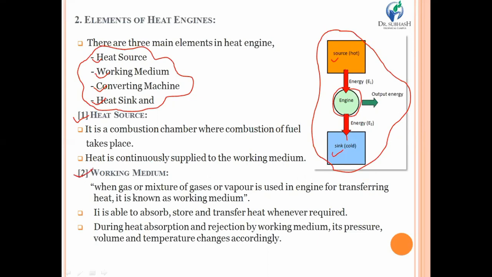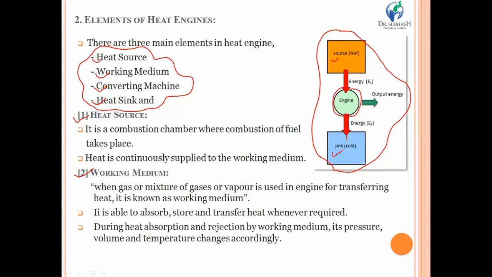After that, there is a working medium. When any gas or mixture of gases or even vapor is used in an engine for transferring heat, it is known as a working medium. That means definitely you have produced heat in the heat source, but whatever amount of heat is being produced is required to be transferred to another medium, and that particular medium that you have chosen absorbs and rejects the amount of heat whenever required. So that kind of function is carried out by the working medium.